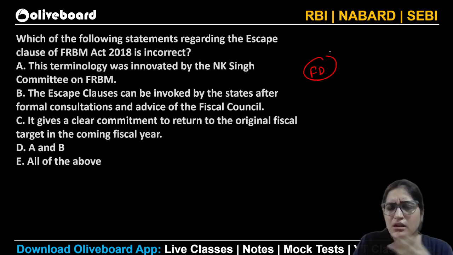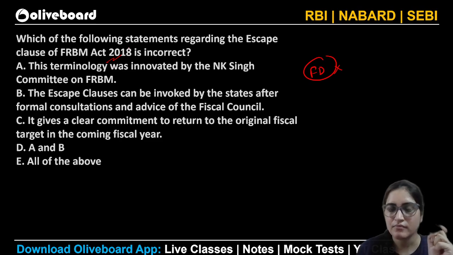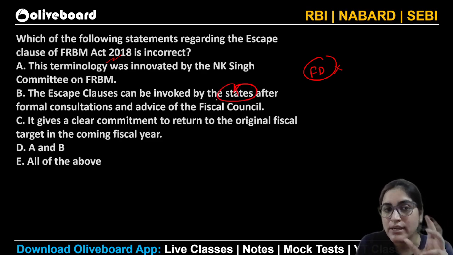But these were certain recommendations that were put forward. The government didn't pay heed to the committee idea, but yes, the escape clause, the government did attempt to have it in the FRBM Act of 2018. Can the escape clause be invoked by the states? No, it's not by the states. It is by the center only.